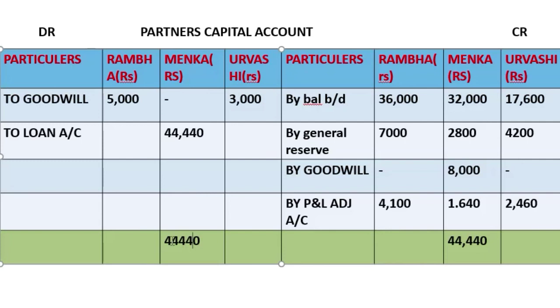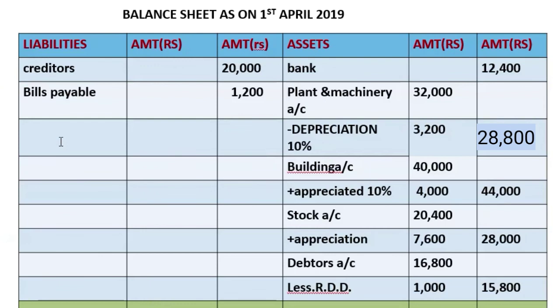Now this loan will be transferred where? It is a liability, so it will be transferred in the balance sheet as Menka's loan account. How much? 44,440. Now this is done.